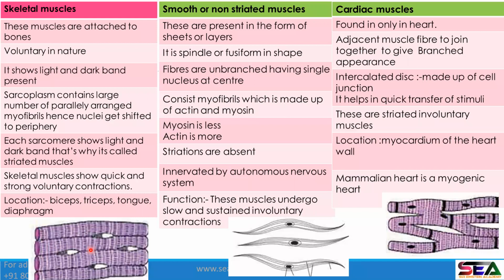Basically, striation means strips. Striations means strip. Strips are visible, everyone can see them. How are they seen? When the muscle sample is taken and seen, it is dyed,